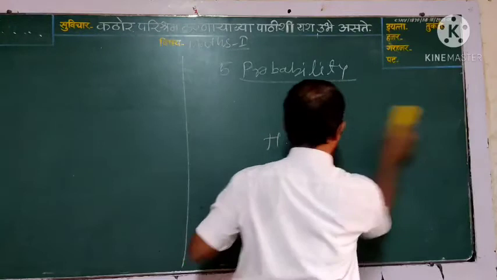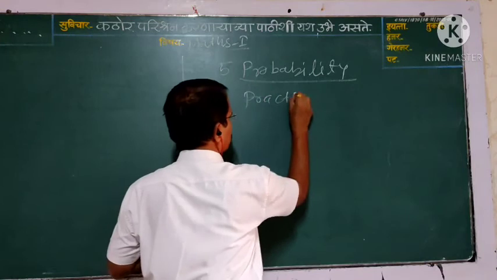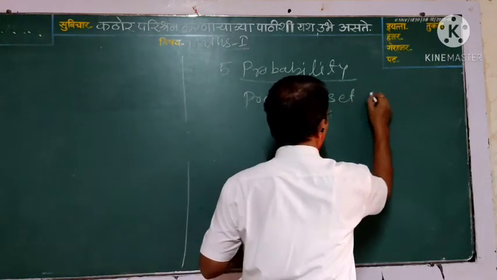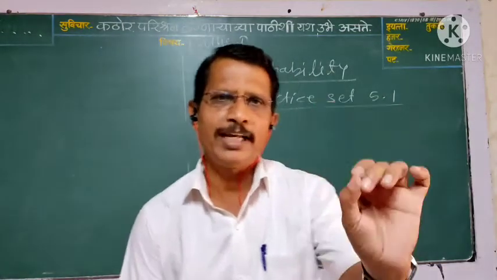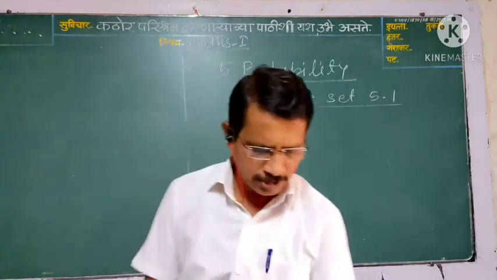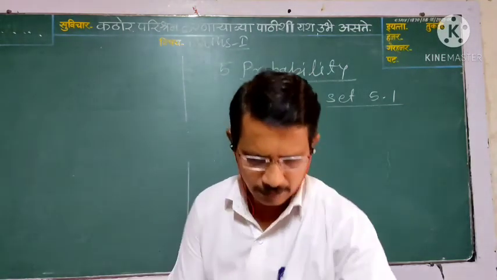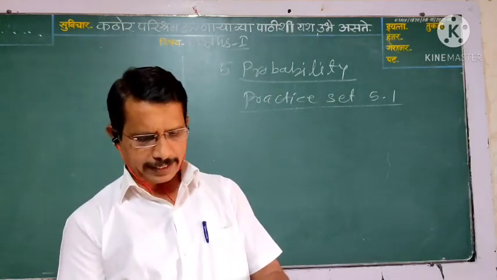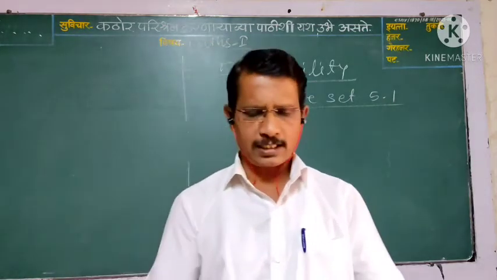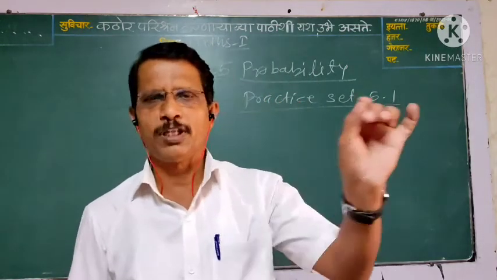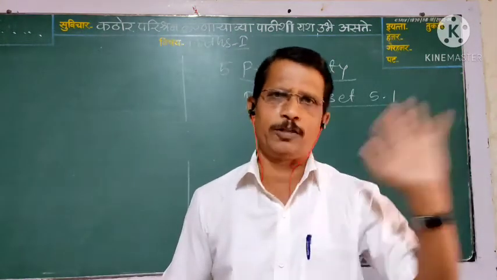In practice set 5.1, we have to write only possibilities. Here we solve some examples in practice set 5.1. Example number two: the question is, how many possibilities are there in each of the following? Means in this question we have to write only possibilities.